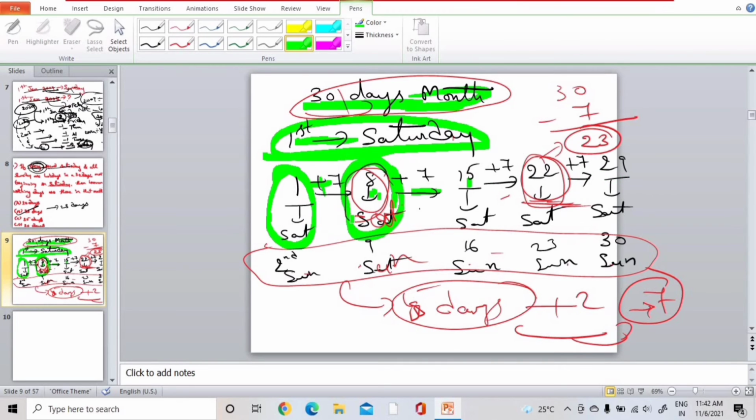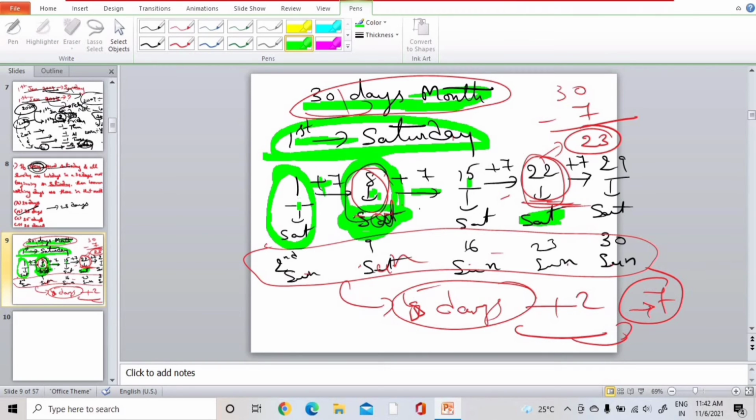So totally 1, 2, 3, 4, 5 Saturdays. In that they have mentioned every second Saturday is a holiday. This is one second Saturday and this is another second Saturday. In the question they have mentioned the keyword every. That means though it is the fourth Saturday, we need to consider it as a second Saturday, because in the question they have mentioned every second Saturday is a holiday. So this is also a second Saturday.